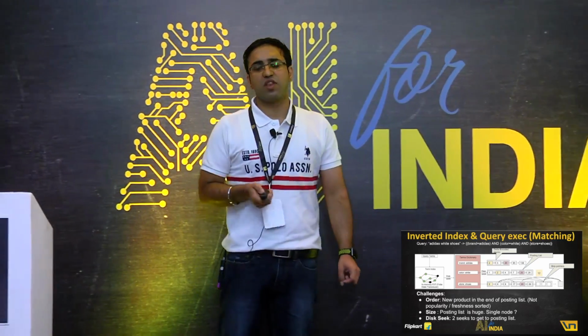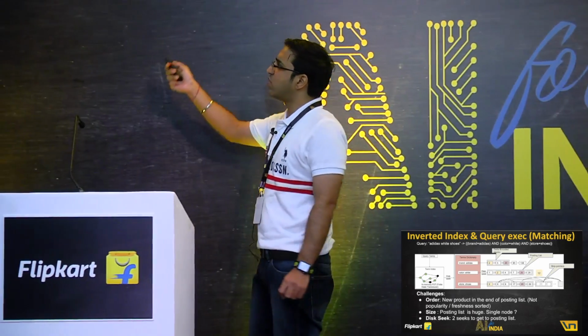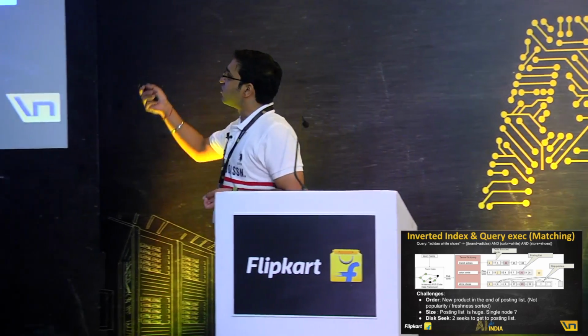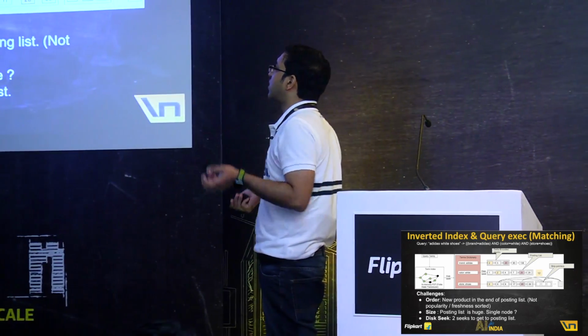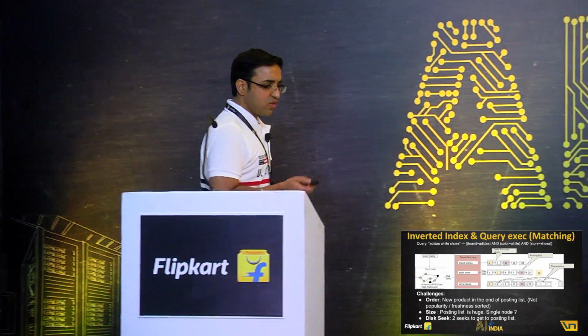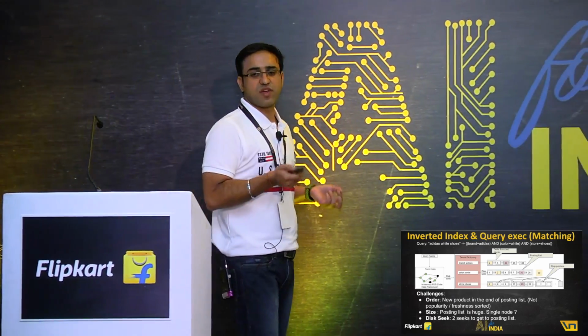Another problem we see is disk seeks. The term dictionary that you see over there in the red is a huge set with a growing collection size. We don't just have 3 terms like brand Adidas, color white. We have millions of them sitting in there, and hence, for a typical query execution, what we need is to locate this as fast as possible.